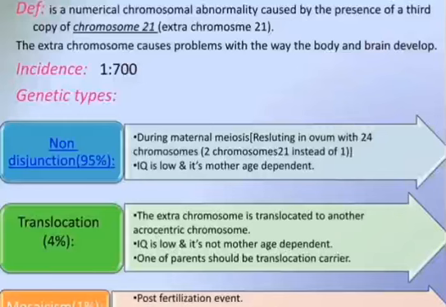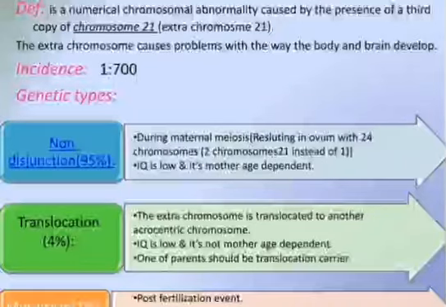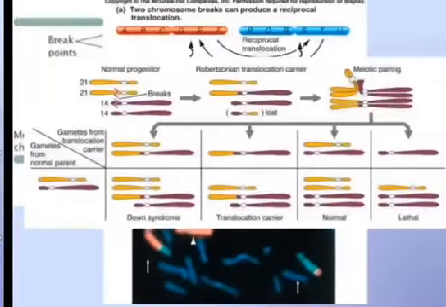During meiosis, this results in an ovum with 24 chromosomes, with 2 chromosome 21 instead of 1. IQ is low and it is mother's age dependent. In case of translocation, there will be 4%. The extra chromosome is translocated to another acrocentric chromosome. IQ is low and it is not mother's age dependent. One of the parents should be a translocation carrier. Mosaicism is a post-fertilization event, and here the IQ will be better.